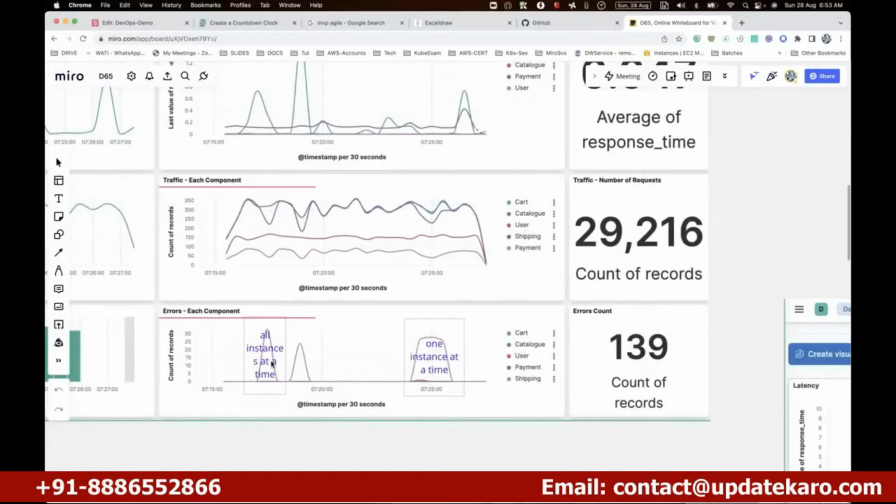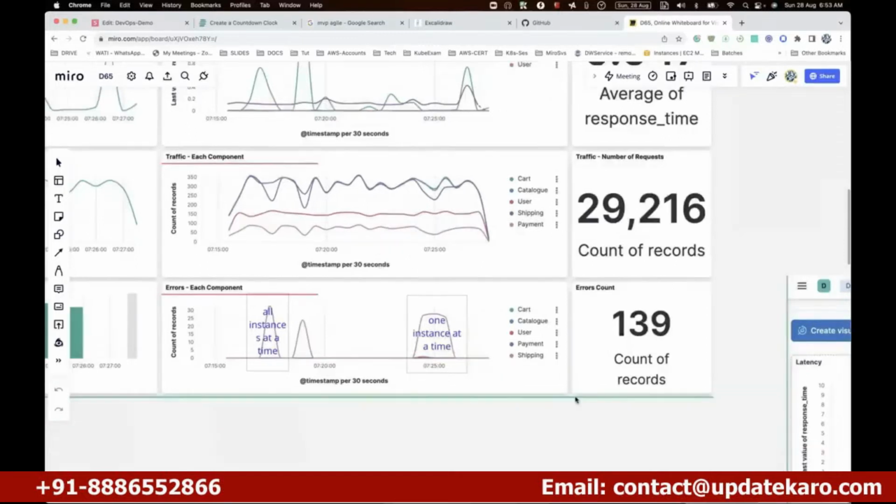We do certain analysis, where we touch all the instances, one instance at a time. We are seeing almost 139 failures out of 29,000 requests. 139 requests failed because I touched the system. The moment I touch the system, like doing some upgrade and things like that, the end user is going to face the issue. So that is what these particular numbers are. We get clearly the count.